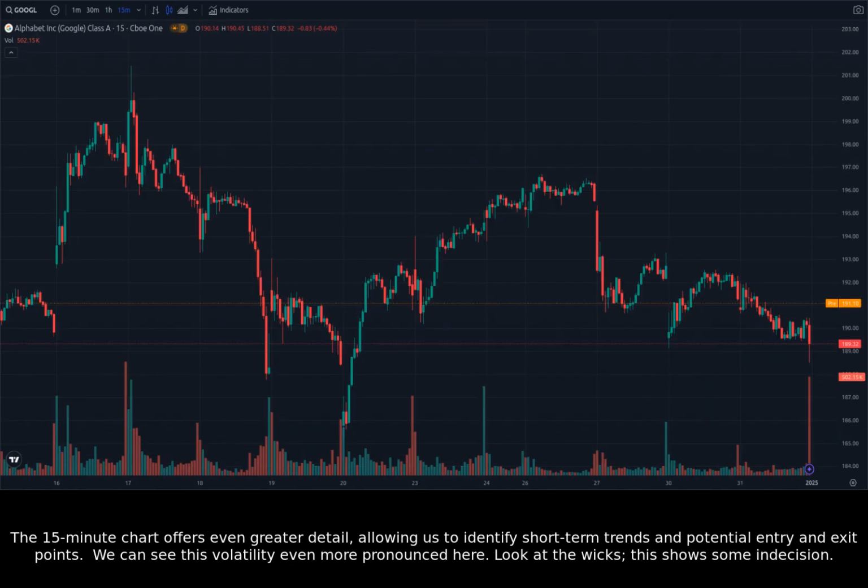The 15-minute chart offers even greater detail, allowing us to identify short-term trends and potential entry and exit points. We can see this volatility even more pronounced here. Look at the wicks. This shows some indecision.